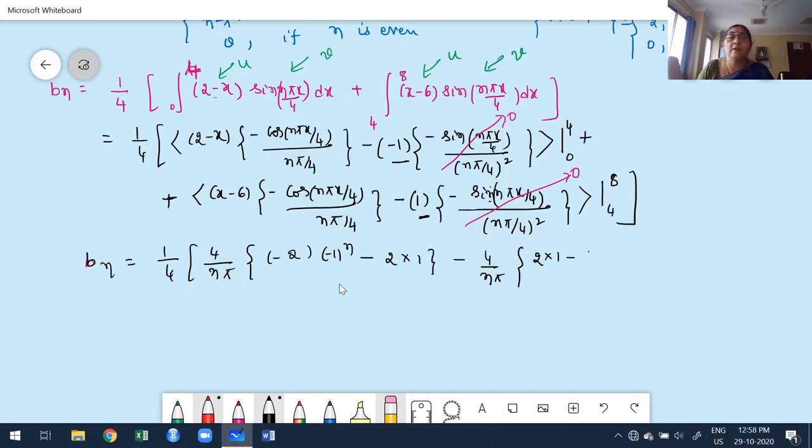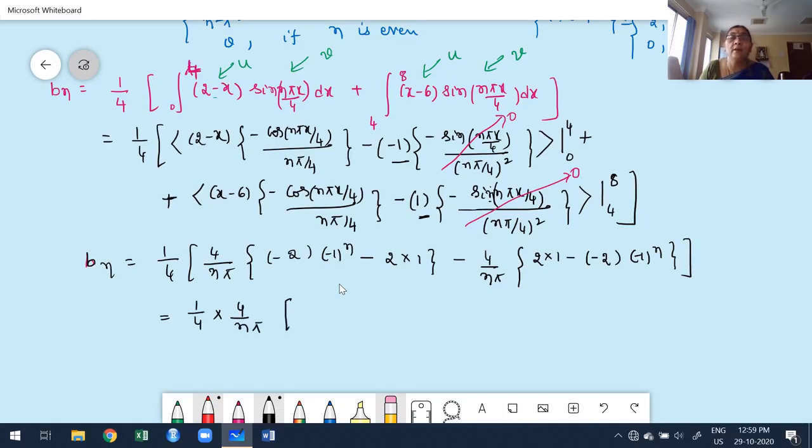What is 4 minus 6? It is minus 2. Once you put x is 4, the 4 cancels, cos n pi. What is cos n pi? It is minus 1 to the power of n. And to simplify, from these two terms, what's a common factor? 4 by n pi is a common factor.